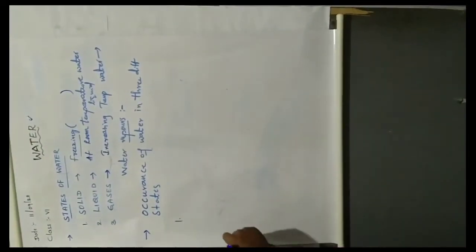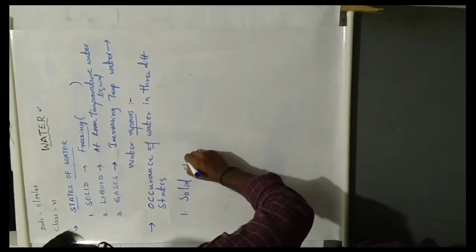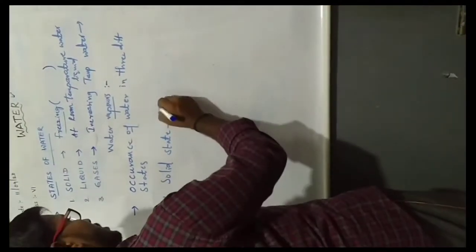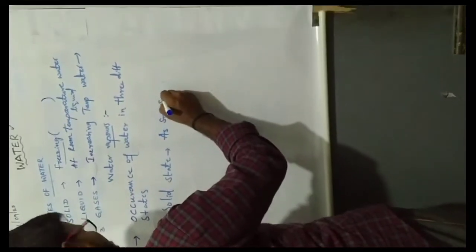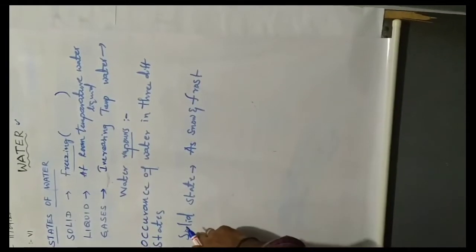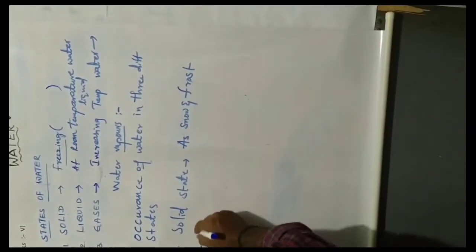First one, solid state. We can generally observe the solid state as snow and frost. Next one, liquid state.